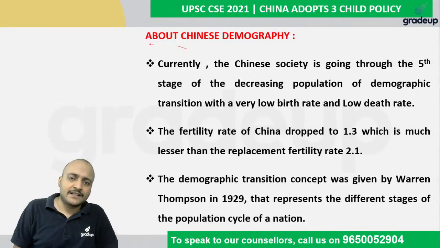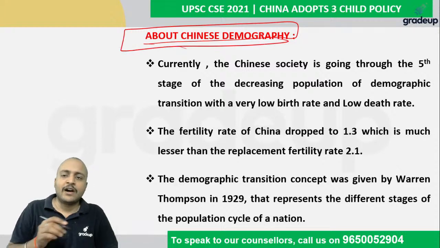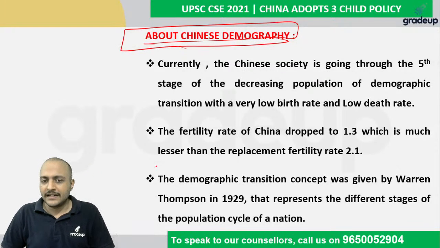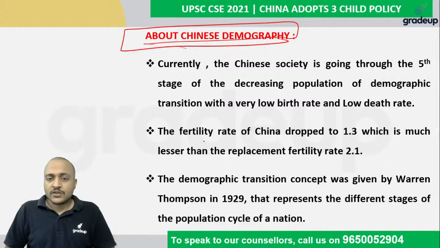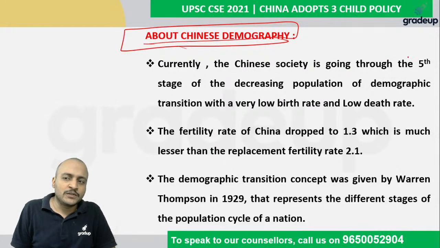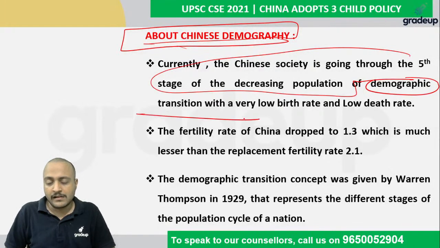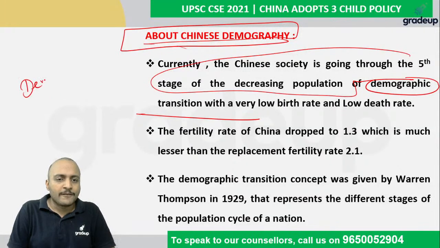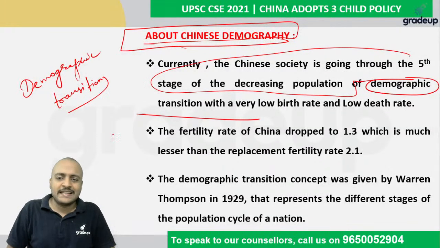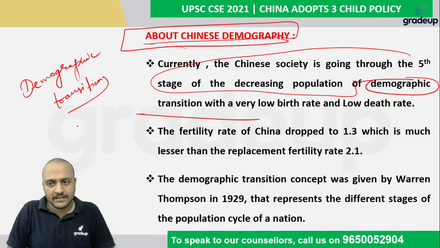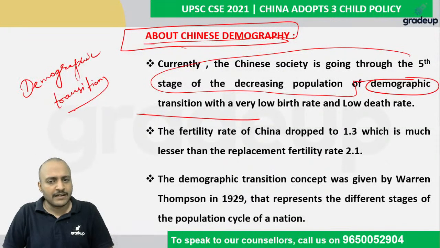So how is Chinese demography right now? What exactly happened that resulted in the current situation? Let us have a look at that. Currently the Chinese society is going through the 5th stage of decreasing population of the demographic transition. We will observe very soon what is the meaning of this so-called demographic transition, and also why China is currently in the 5th stage, and what the 5th stage is. All these things we will cover.